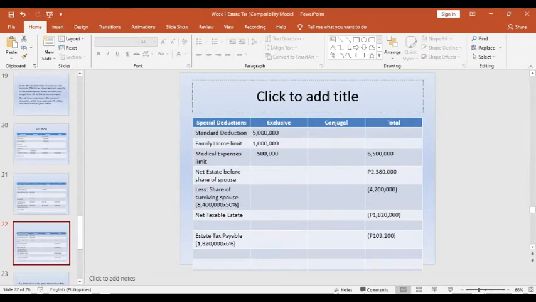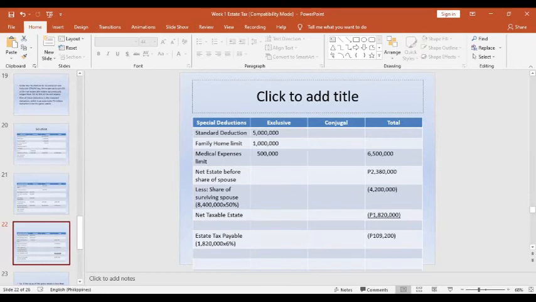So the net estate before the share of spouse under RA 10963 is 2,380,000, less the share of the surviving spouse at 50%. So the net taxable estate is negative 1,820,000. If we compute that at 6%, that is negative 109,200. So therefore, it's negative, so there will be no tax to be paid.